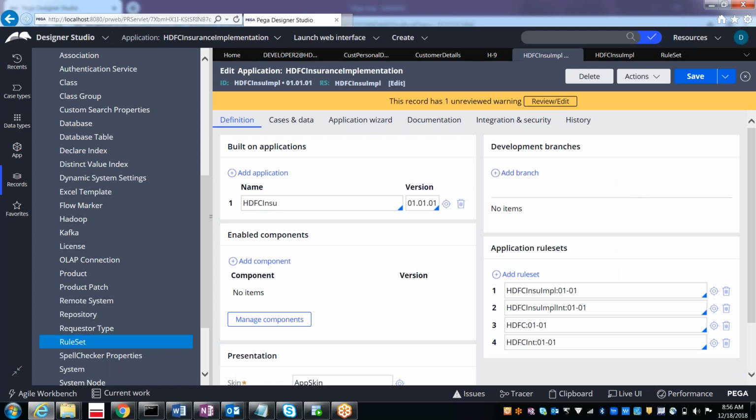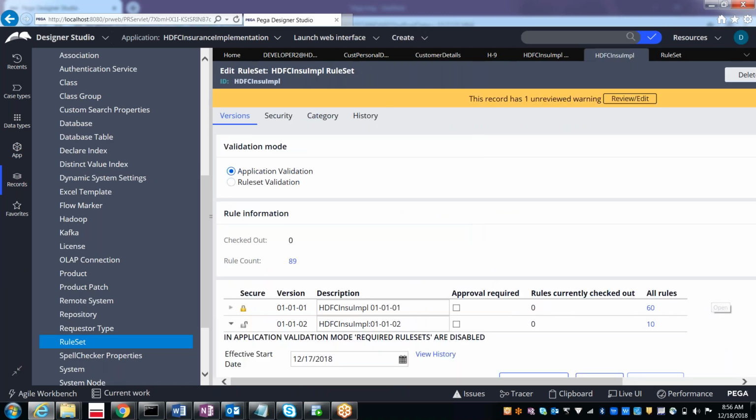Under the application definition also, we can see the list of the rule sets. These are the application rules. Ours is HDFC insurance implementation. The same thing is going to happen. So there are various ways to open the rule sets. Not only the rule set, anything you want to open, there are various ways. Just remember all these things.